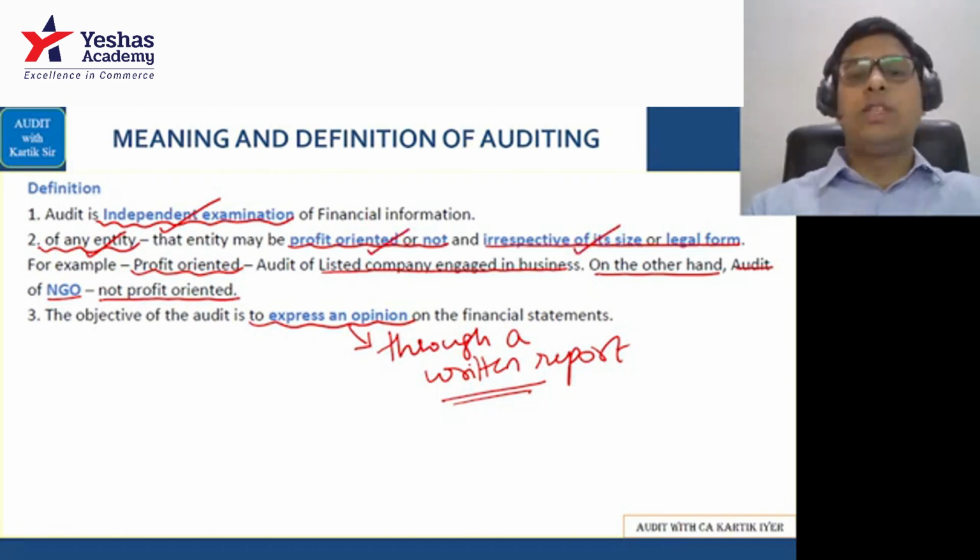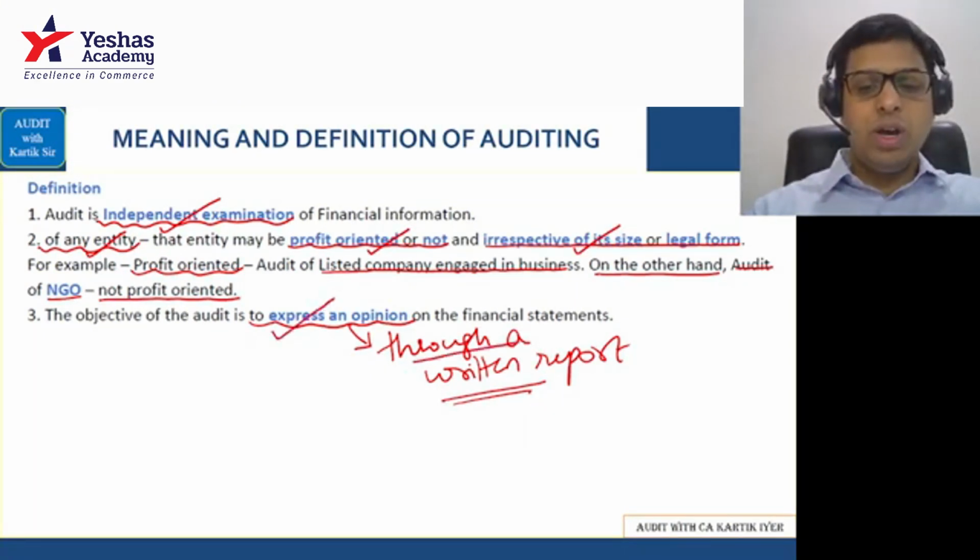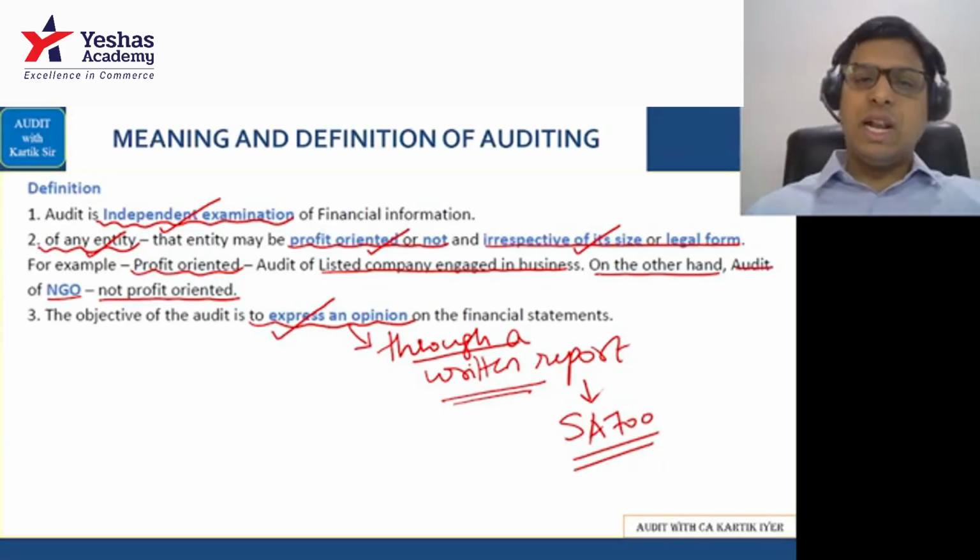In auditing, the auditor's main job is to express an opinion through a written report, and that report, as you know, is we give the audit report as per SA 700. So the reporting we do as per SA 700. Simple. That is the meaning of auditing.